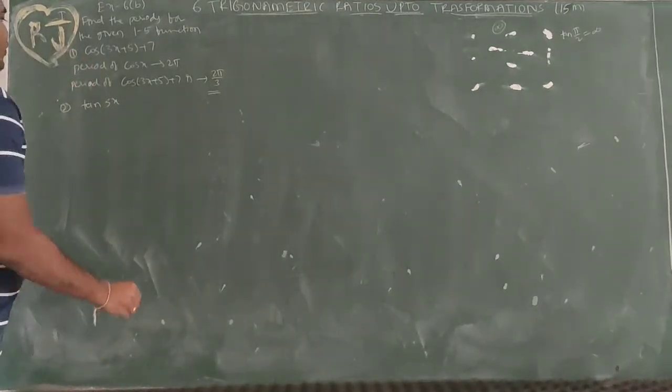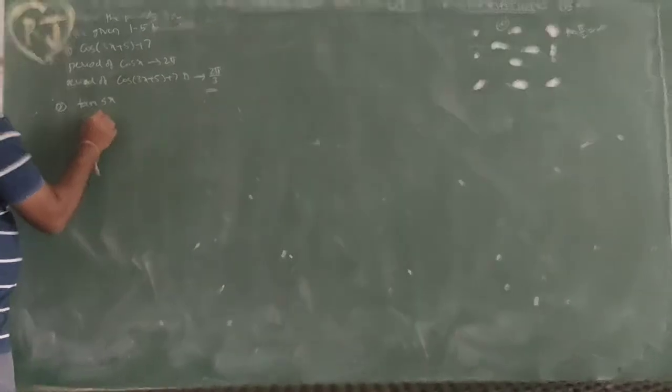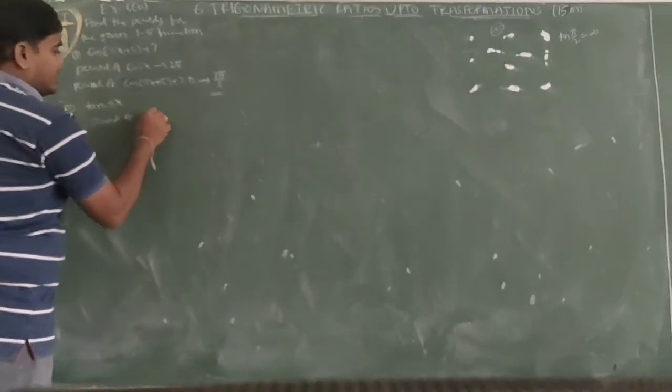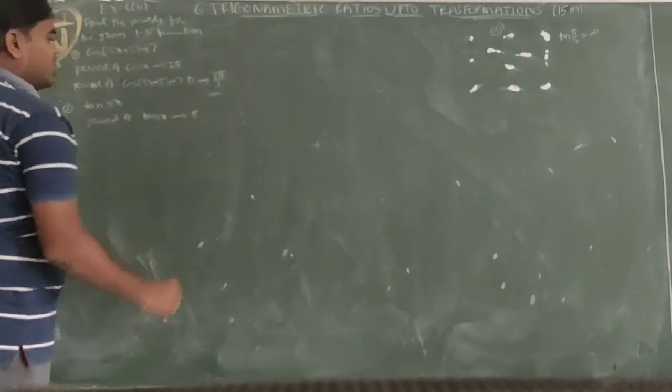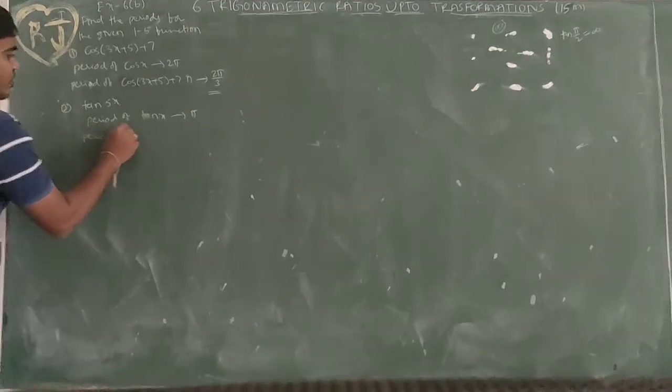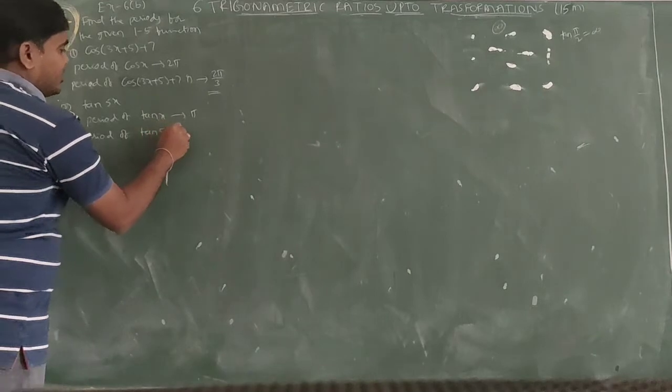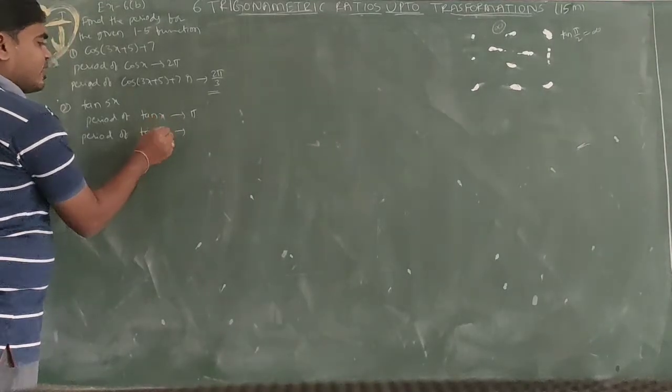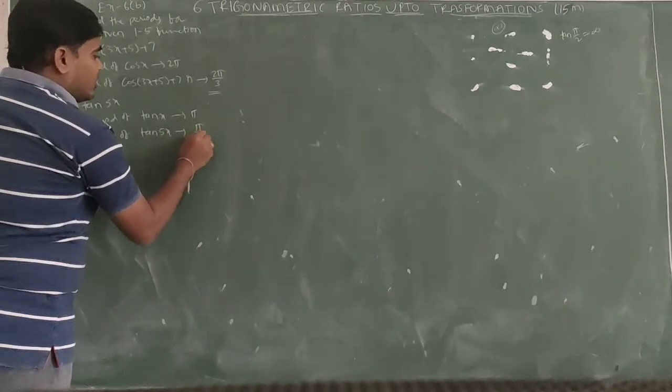Tan of 5x. First, the period of tan x is pi. Period of tan 5x: the coefficient of x is 5, so the period is pi by mod 5, which is pi by 5.